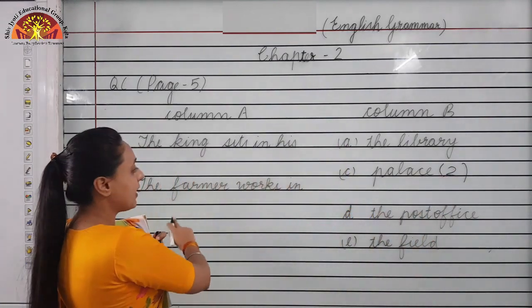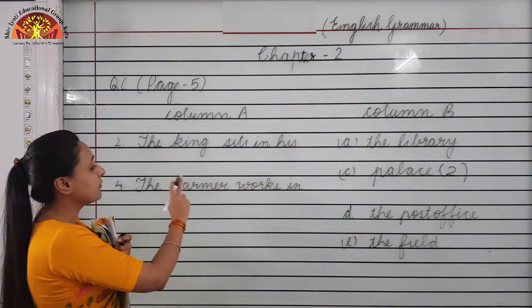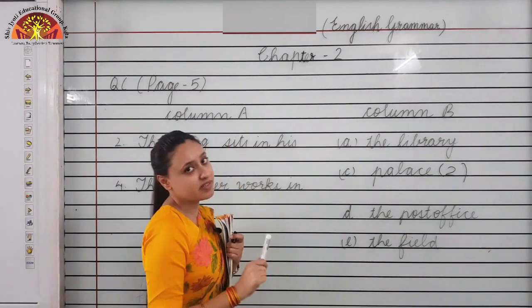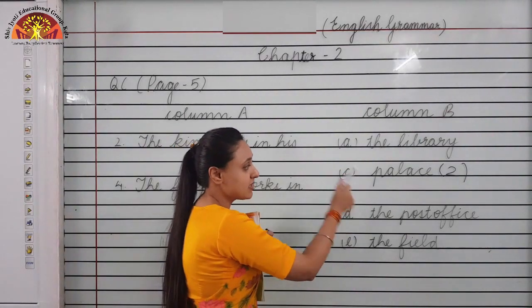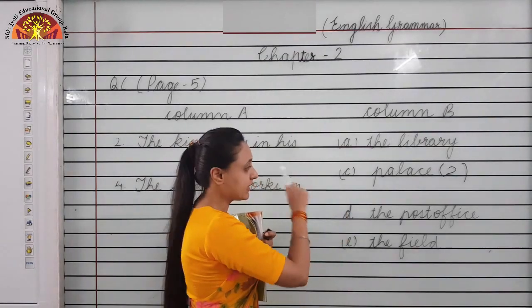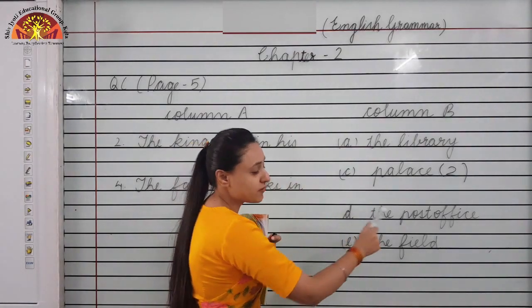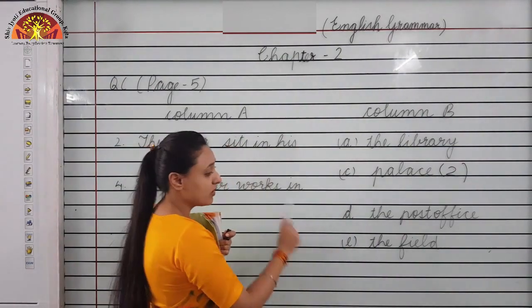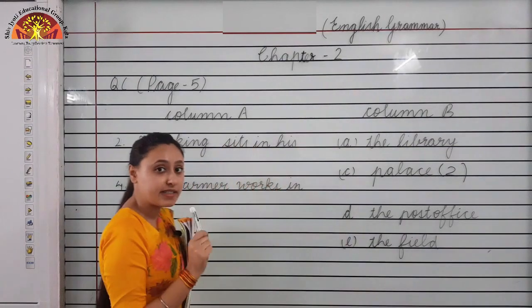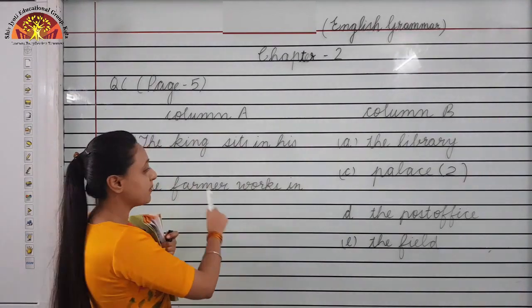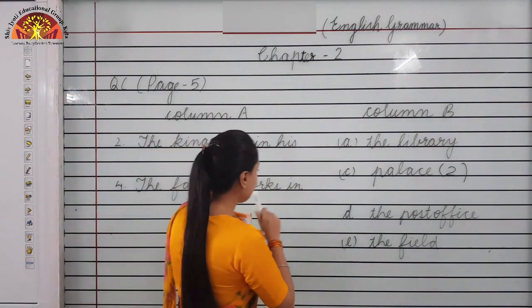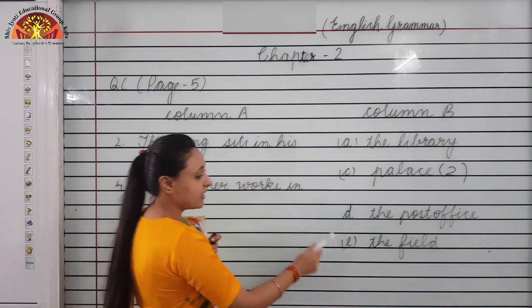Okay. Then the number 4, the farmer works in the library. No, librarian works in library. Palace, it is already done that king lives in palace. The post office, postmen work in post office. So the field, the correct answer is the field. The farmer works in the field. Match question 4 with E.